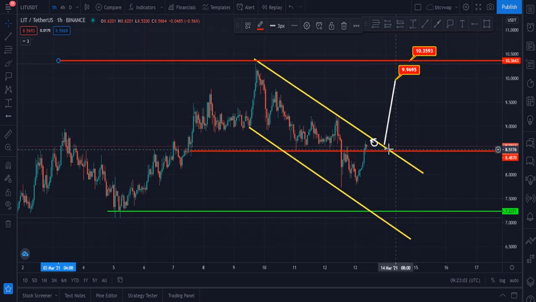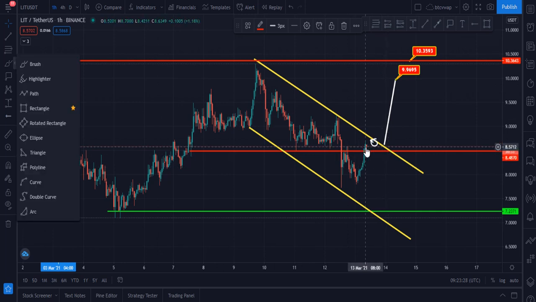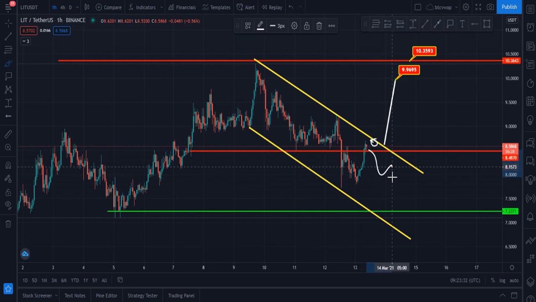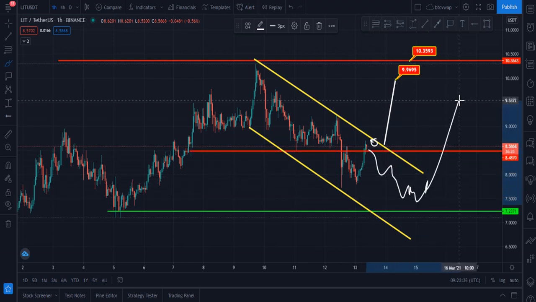Maybe price goes down to again retest this zone, and we have to be focused on this zone. Once it closes 4 hourly candles above $8.80 or $8.77, this will be a good indication that maybe price is going to hit 9.96 and 10.35. Otherwise, some sideways action, or maybe price will move like this, and then like this.